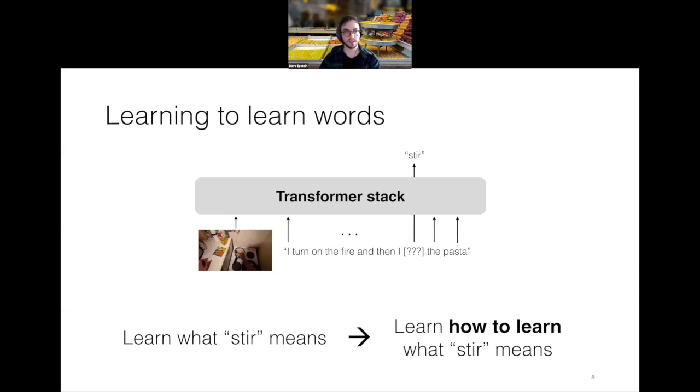So to go back to the concrete machine learning formulations, what we're interested in doing is learning to learn words. Why are we interested in doing this? Well, what we think makes sense is to go from a paradigm where the goal is to just learn the definition of a word, learn what the word stir means, for example, to something more interesting: learning how to learn what stir means. So given these stimuli, so to speak, how do we learn what the word stir means?